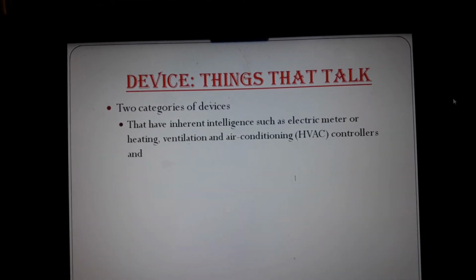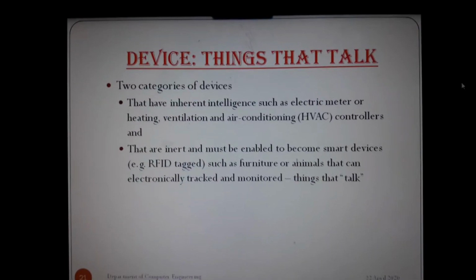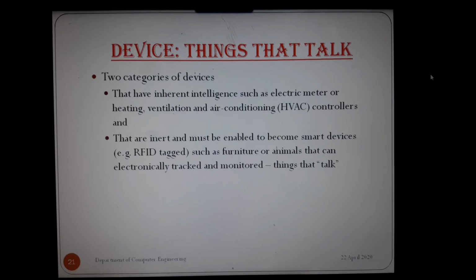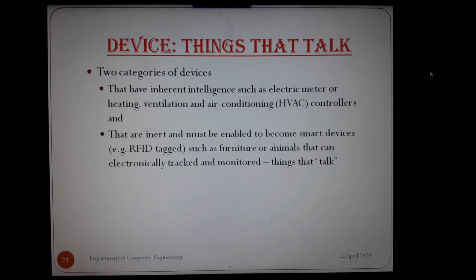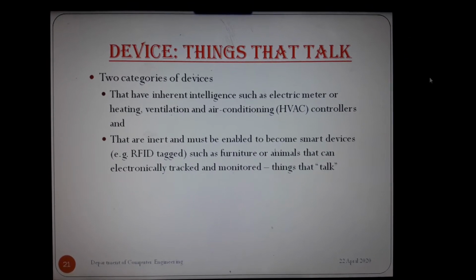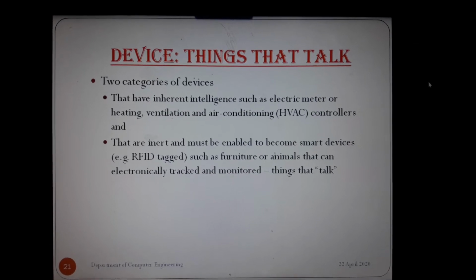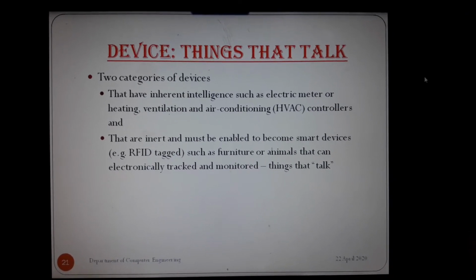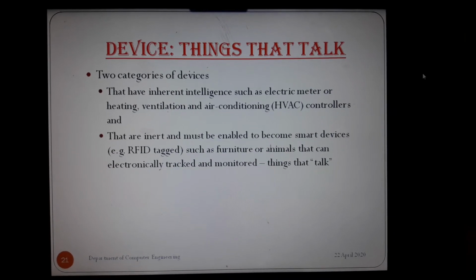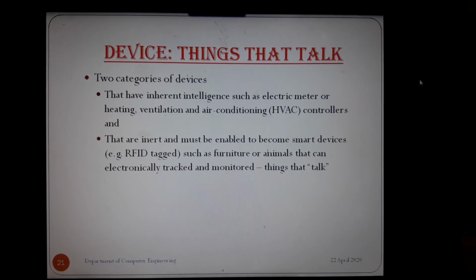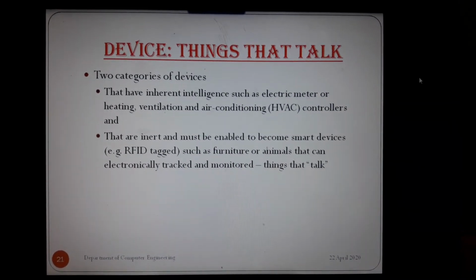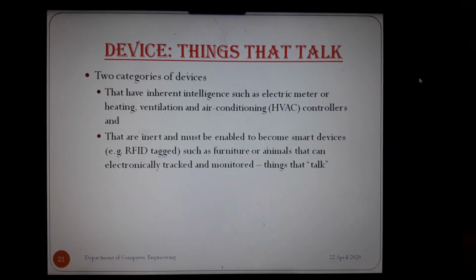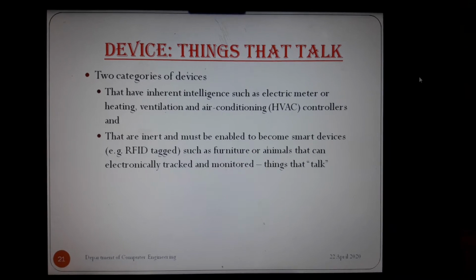Device: things that talk. So a device is a thing. Things means a device. There will be multiple things which communicate to the internet. Millions of things are connected to the internet with the help of an IP address, which gives them unique identities in the world. So without an IP address, a single thing cannot be connected to the IoT. So it is very important. Examples of things are smartphones, RFID, and the Raspberry Pi kit.